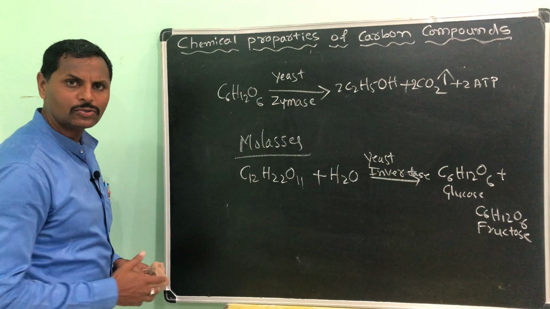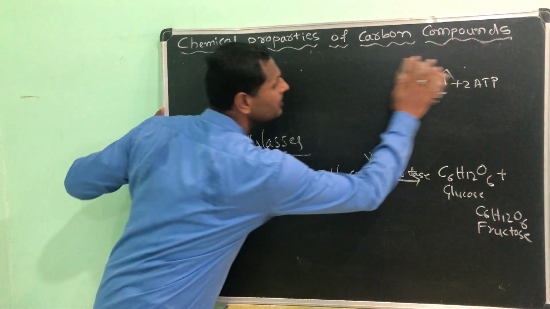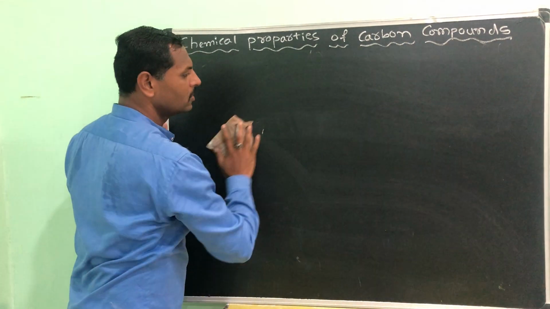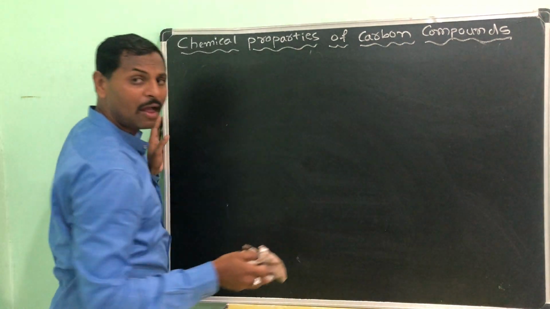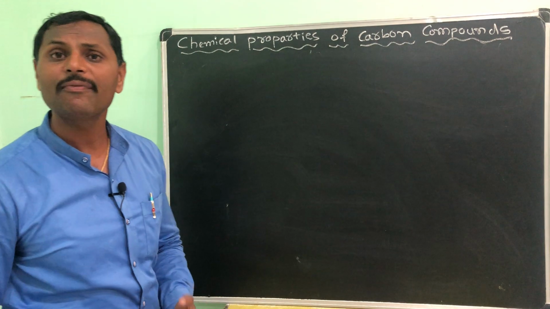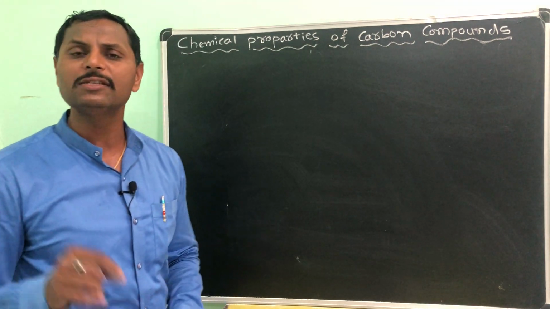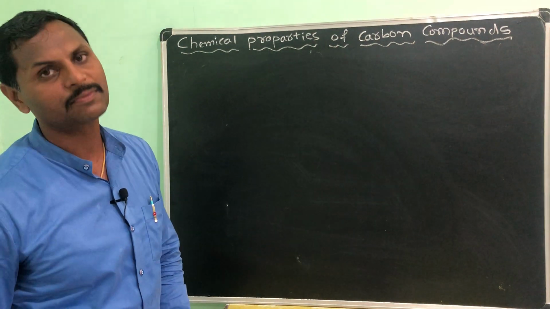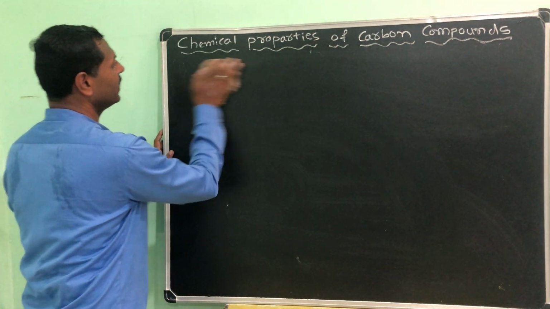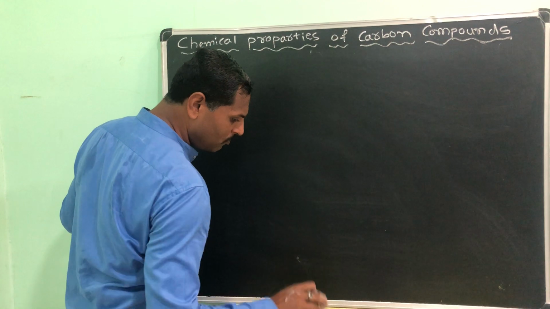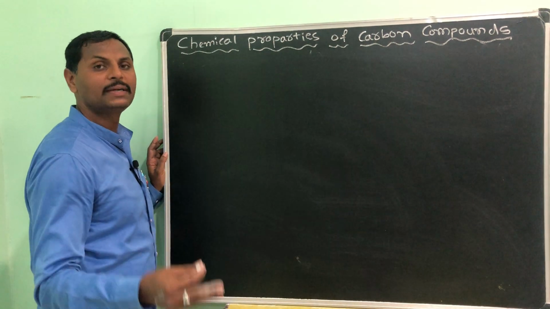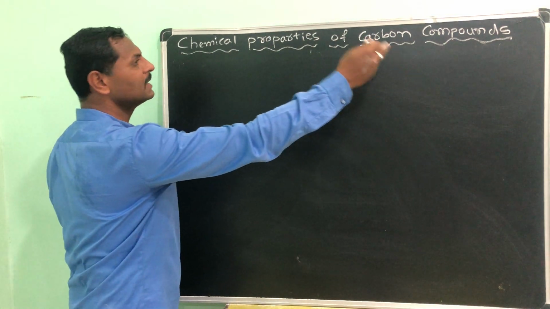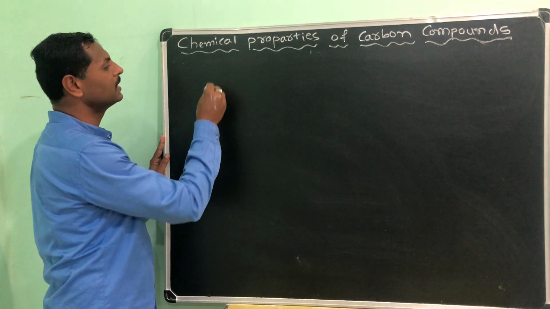The physical properties I just told you about ethanol, and we can see some chemical properties of ethanol also. Okay, right? Because these questions will be asked in the examination many a time. So the fermentation process, I think you people have understood, is very simple. Conversion of complex molecules into simpler molecules by the action of enzymes, which is released by microorganisms. Very good. All right, then we will move on to some chemical properties. I will take the same chemical properties that we have studied in the carbon compounds.